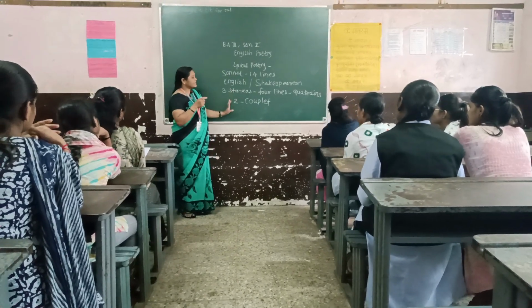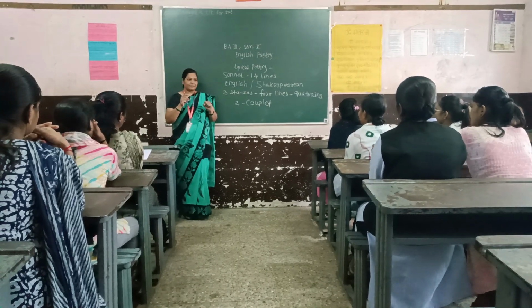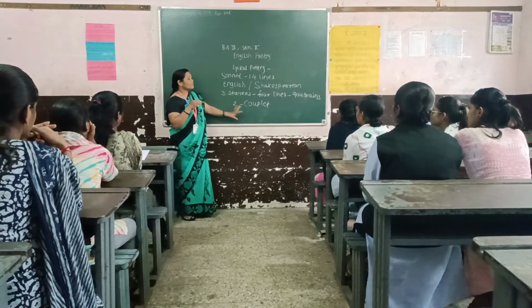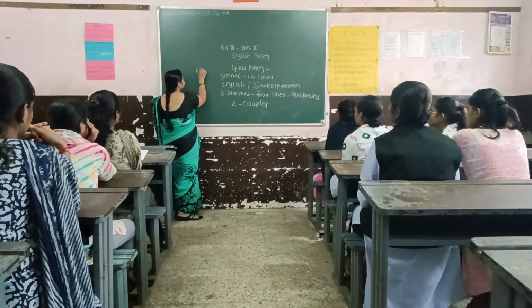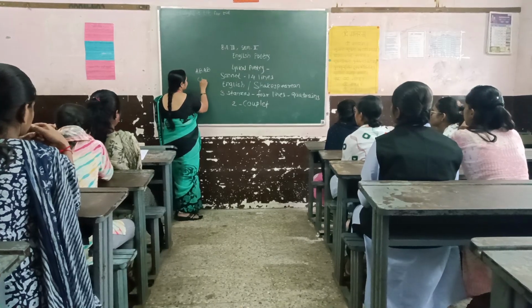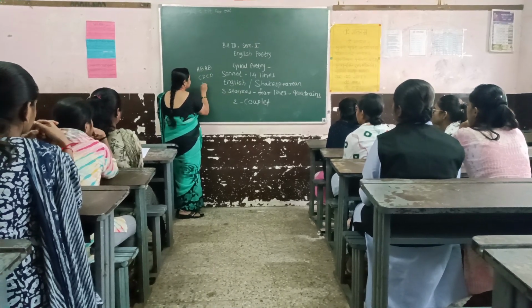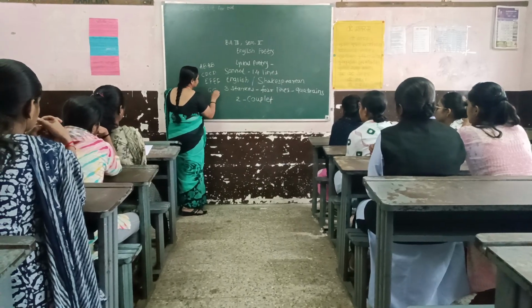So what is the rhyme scheme of the Shakespearean sonnet? The rhyme scheme of the Shakespearean sonnet is AB, CD, EF, and GG.